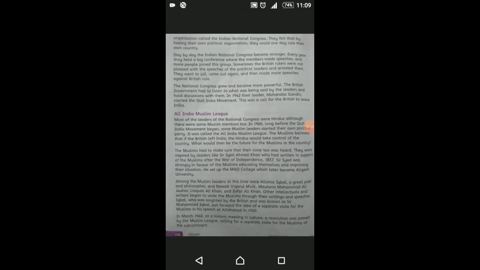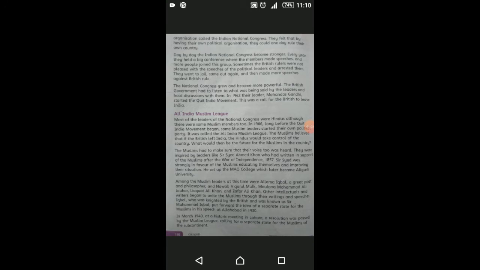Day by day, the Indian National Congress became stronger. Every year, they held a big conference where the members made speeches, and more people joined this group. Sometimes the British rulers were not pleased with the speeches of the political leaders and arrested them. They went to jail, came out again and then made more speeches against British rule. The National Congress grew and became more powerful. The British government had to listen to what was being said by the leaders and hold discussions with them.